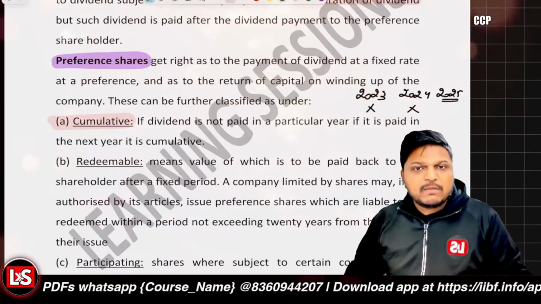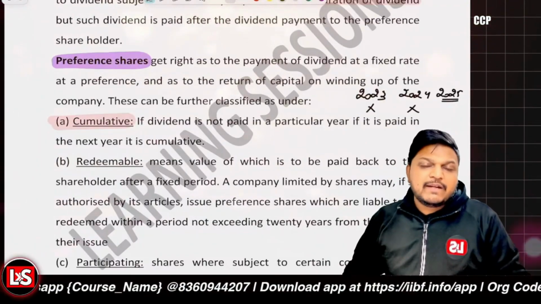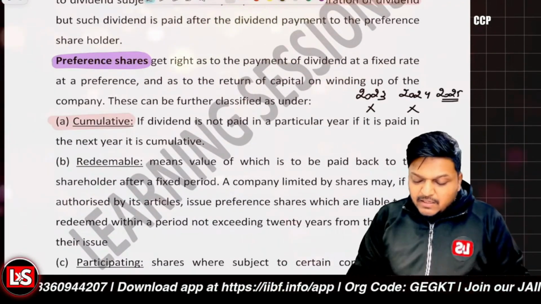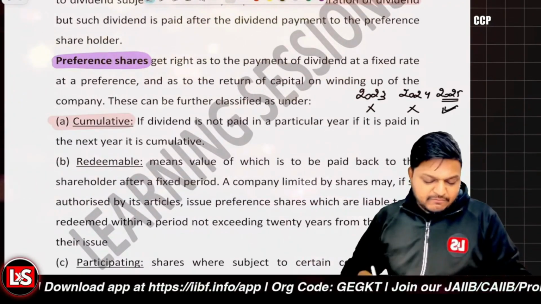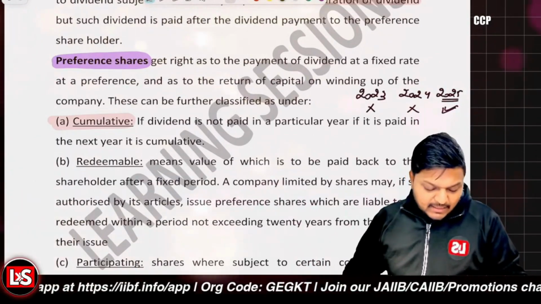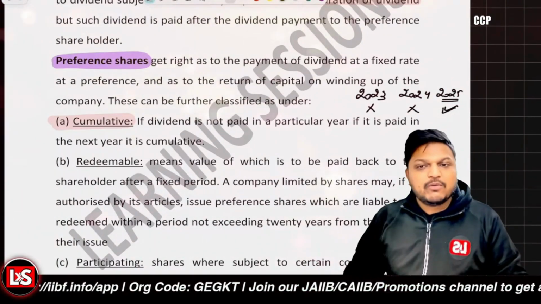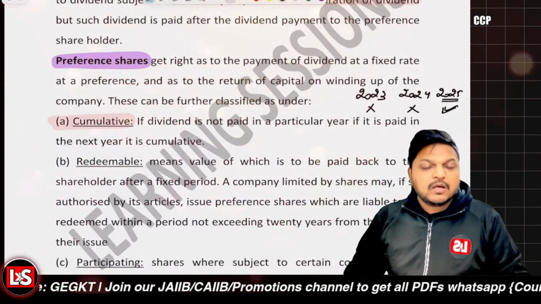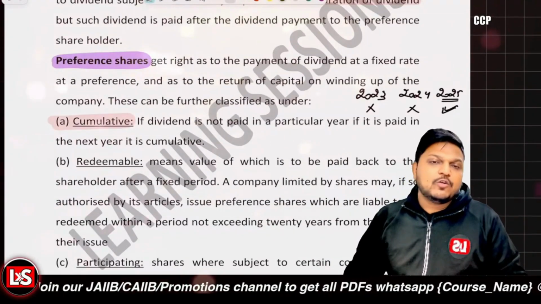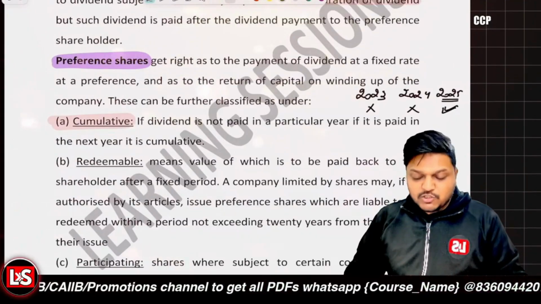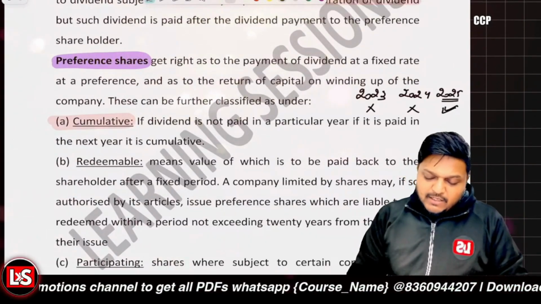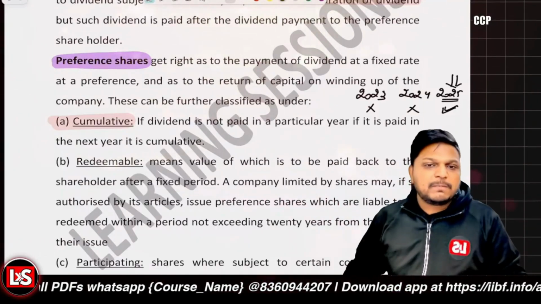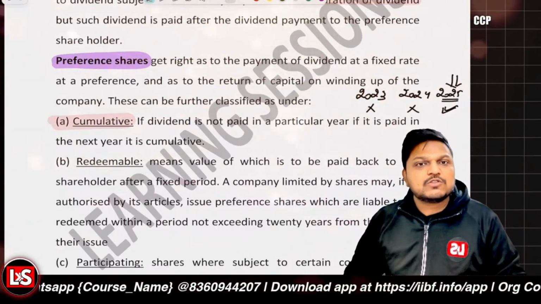Now, if it is a cumulative preference share, the dividend will be accumulated and it will be paid as an arrear in the year 2025, when it was not declared in the previous years. And if it is non-cumulative, there will be no accumulation. Then only for the year 2025 will the dividend be paid, and not for the previous years when the dividend was not paid.